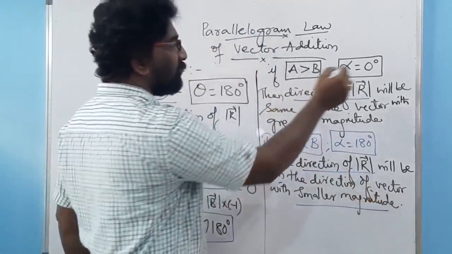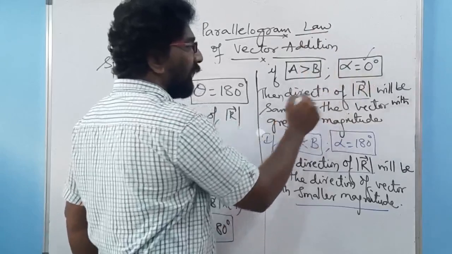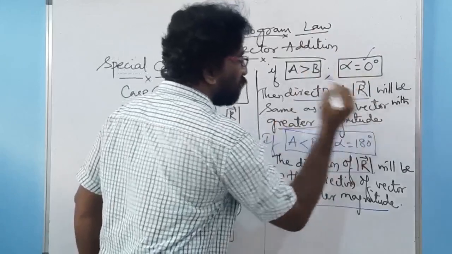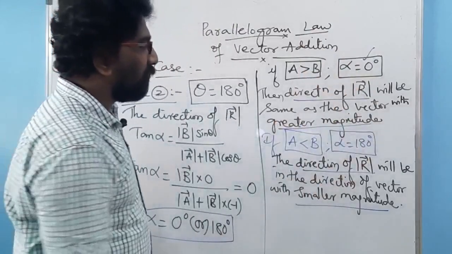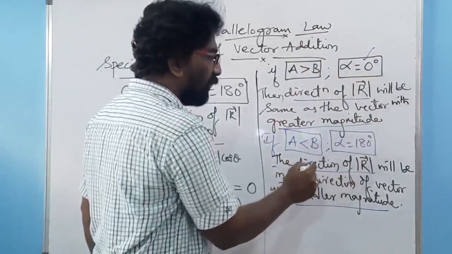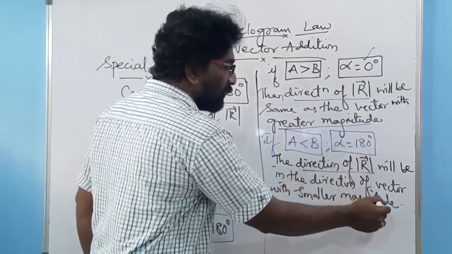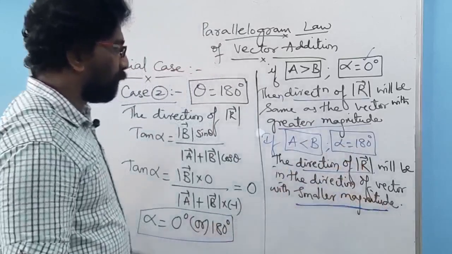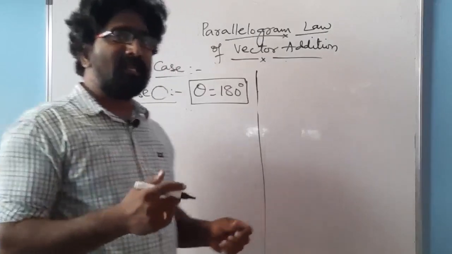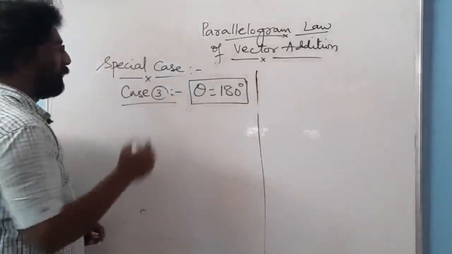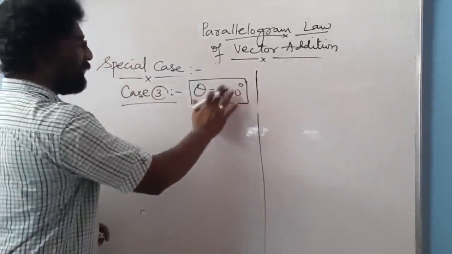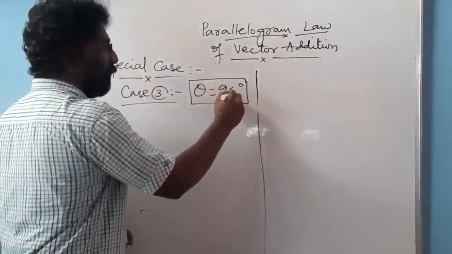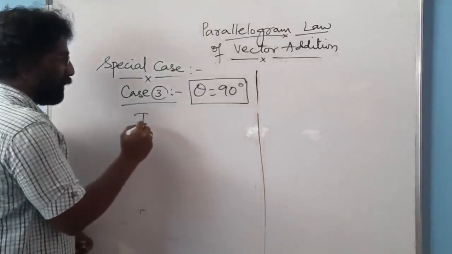So if alpha is 0 degrees, then the direction of vector R will be in the direction of the greater magnitude vector. If alpha equal to 180 degrees, the direction of vector R will be the same as the direction of the vector with the smaller magnitude. Let us see the third case, when theta equal to 90 degrees. What is the formula for direction?